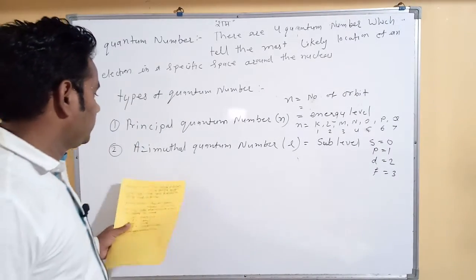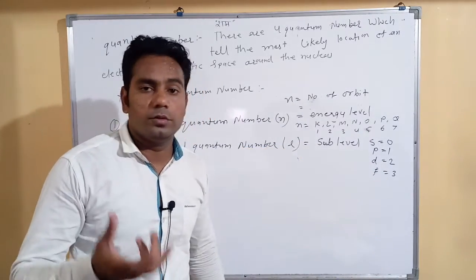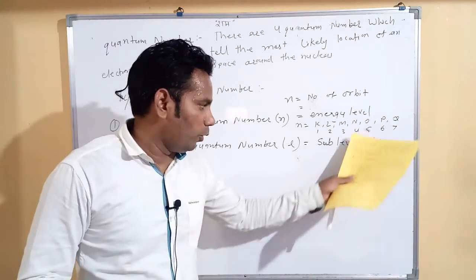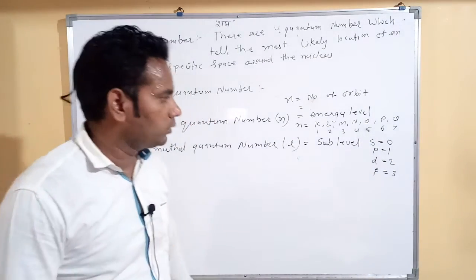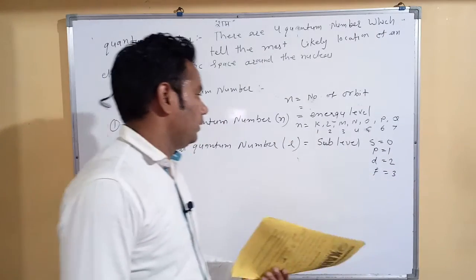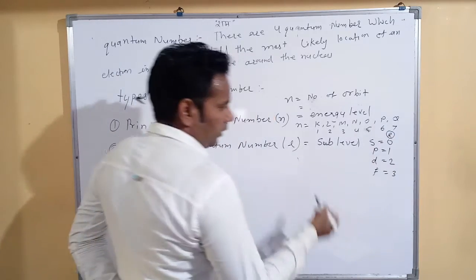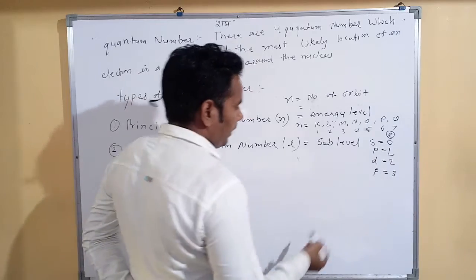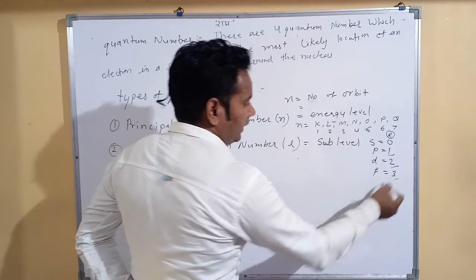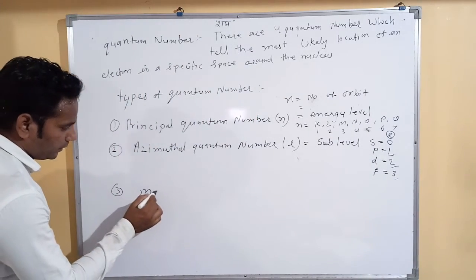Here the azimuthal quantum number is denoted by L and it's used for sub-levels. Sub-level means in an orbit we have 4 different types of blocks: S block, P block, D block, and F block. Clear? So the L value for S orbital is 0, for P orbital is 1, for D orbital is 2, and for F orbital is 3. Clear?